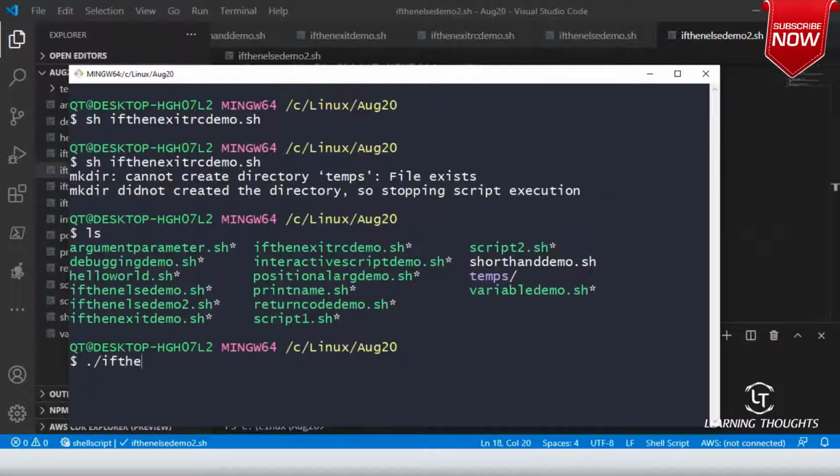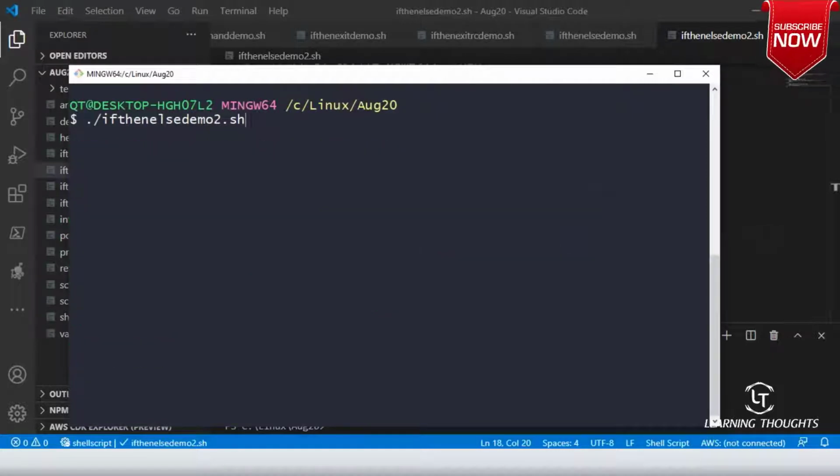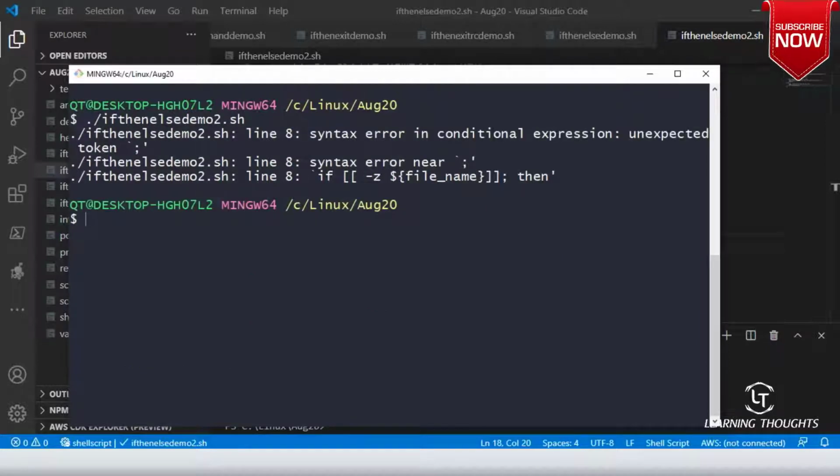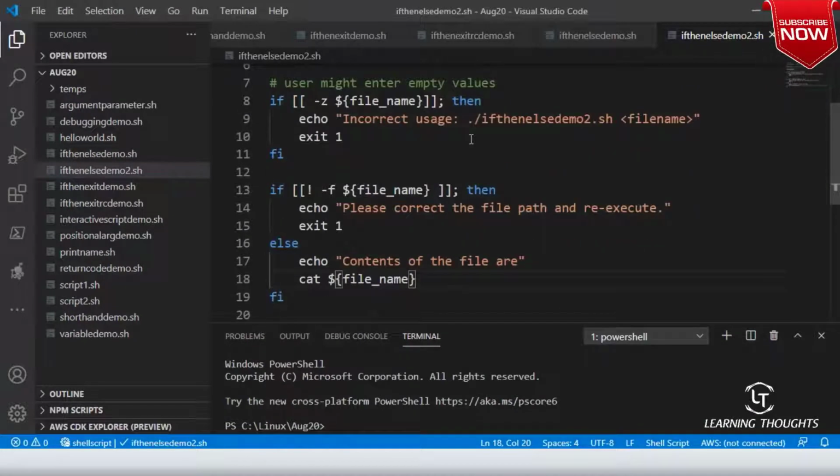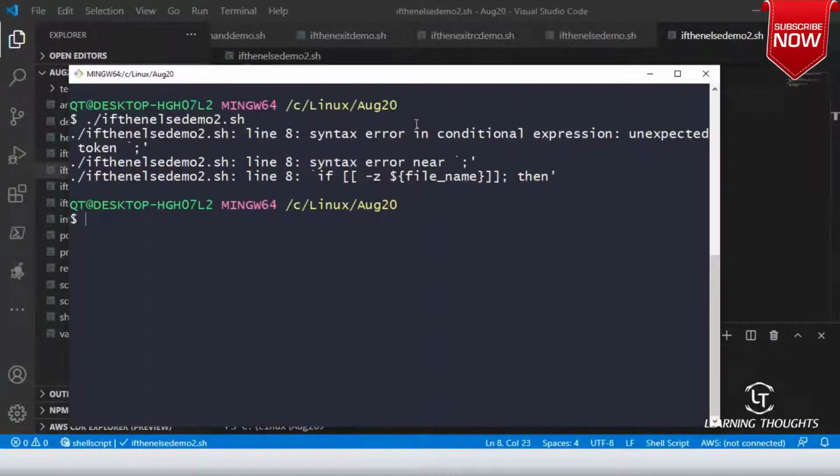Dot slash if then else demo 2 dot sh. So conditional expression, I might have messed up somewhere. What is that I missed? Oh, all right. Yes. Okay. Fine.